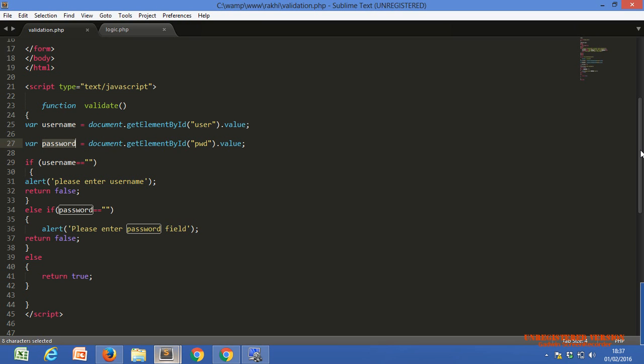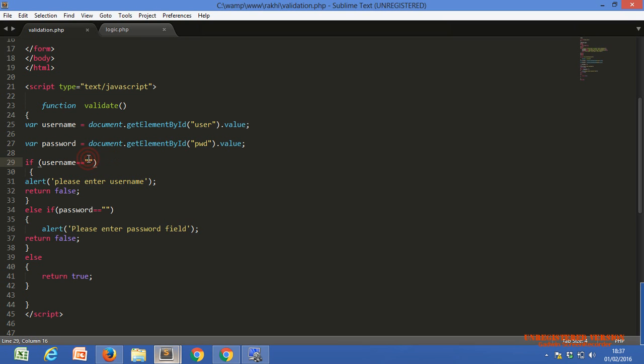Now we have to check a simple if-else condition, same as PHP. There is no difference. Same as PHP, the if-else condition also works in JavaScript. We are just writing a condition: if username is equal to blank, with double quotes and no space.